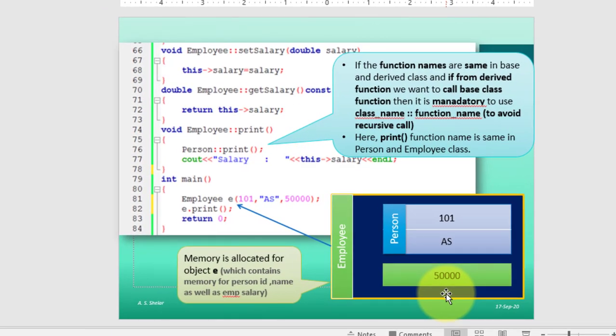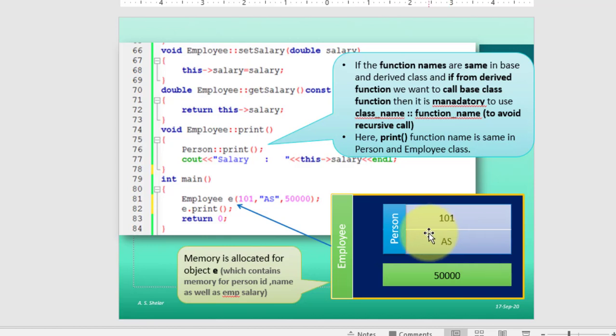So when you create an object of employee here, actually the object of person is also available to employee. Yes or no? If you create an object of employee class, in case of inheritance, your person object is also available to the employee reference variable. Yes or no?